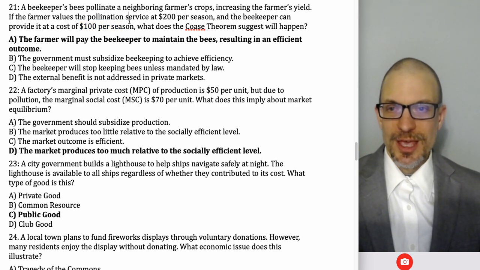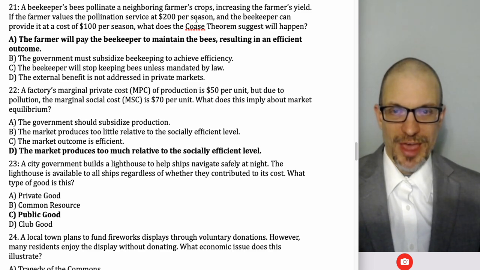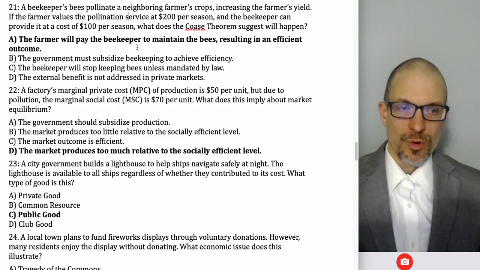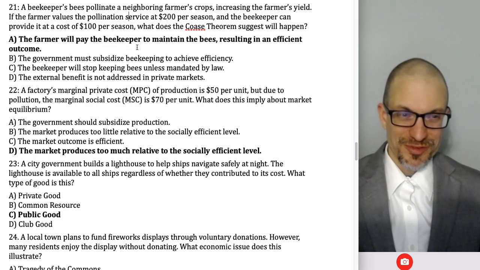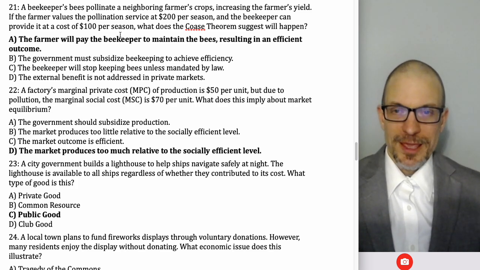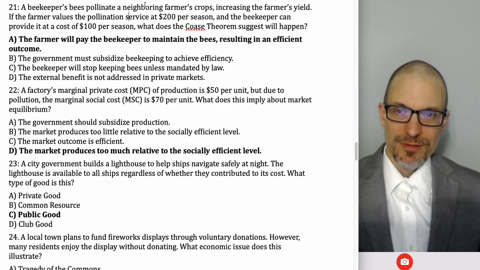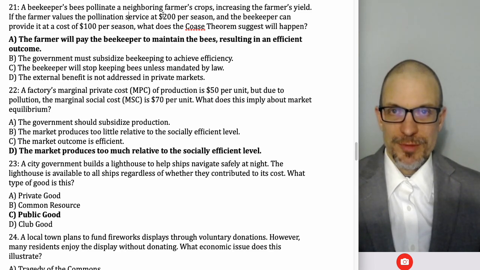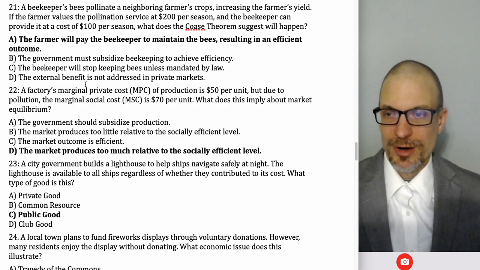And what we're assuming is the farmer can offer some transaction, can pay the beekeeper to maintain the bees, and to do more, have more bees or whatever, have them closer to the field, whatever is the case. And the idea is then they both benefit. The farmer's going to benefit from having the bees that they've effectively hired, and the beekeeper is going to benefit from the transaction, from the payment from the farmer.